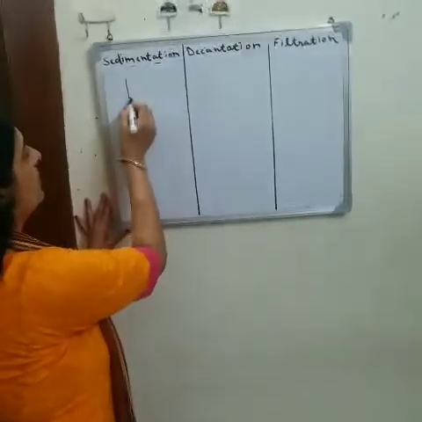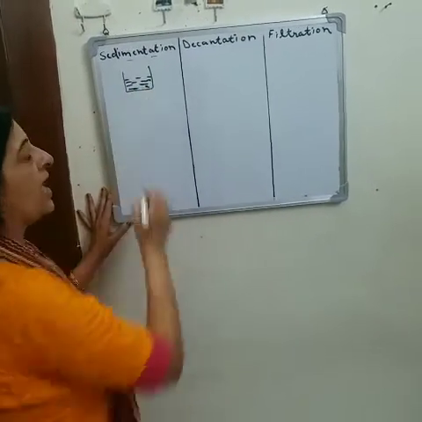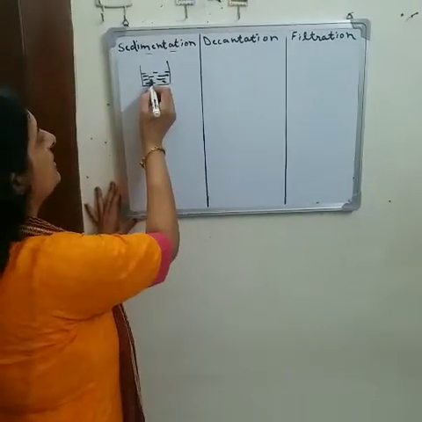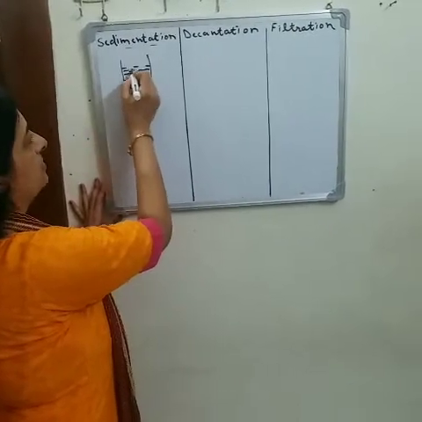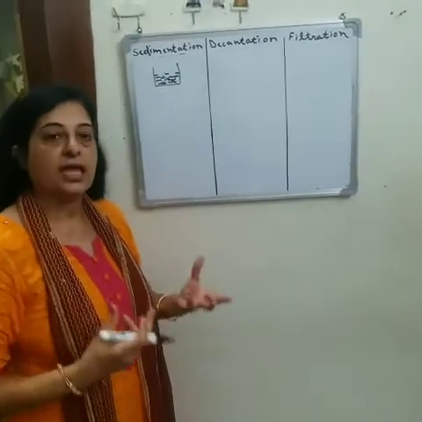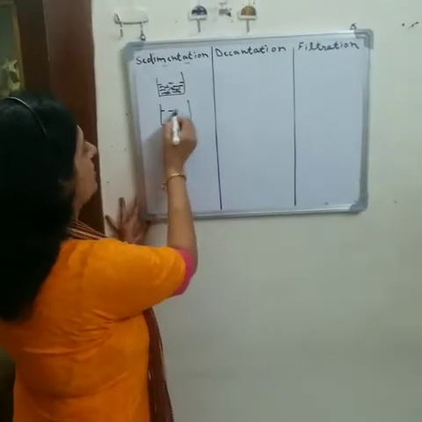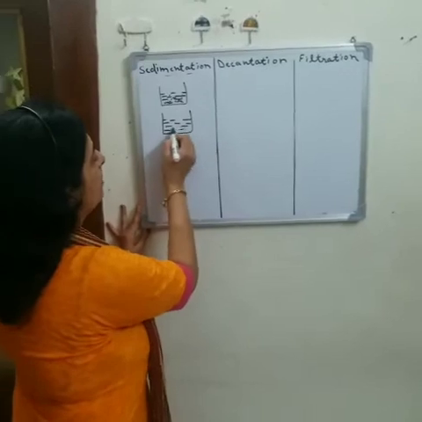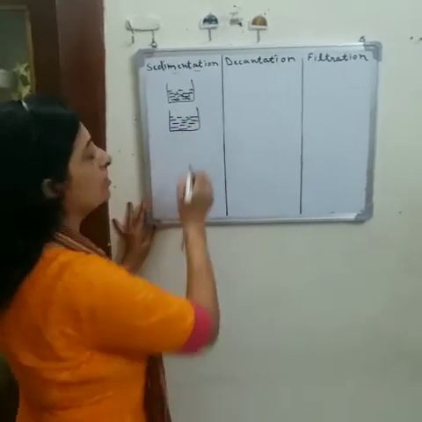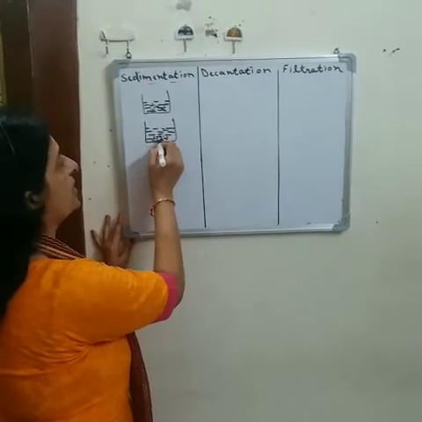For example, if we have a beaker half filled with water and soil is mixed into it, naturally the soil will not dissolve in water, and when you leave the solution, it will settle down at the bottom of the beaker.